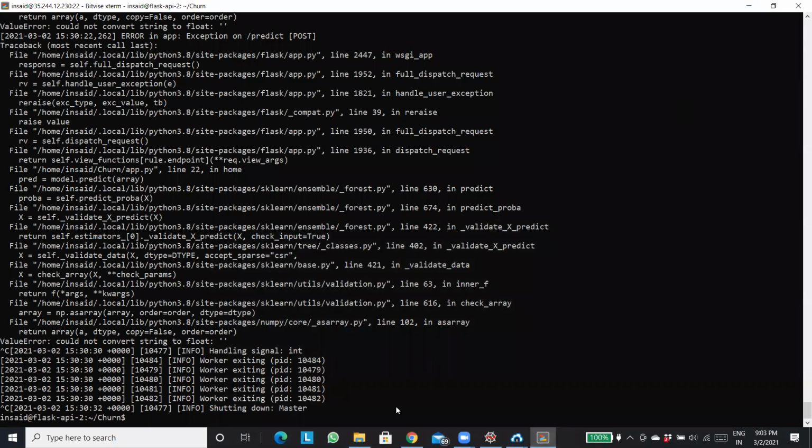Now in the next session, we are going to cover how to containerize this.